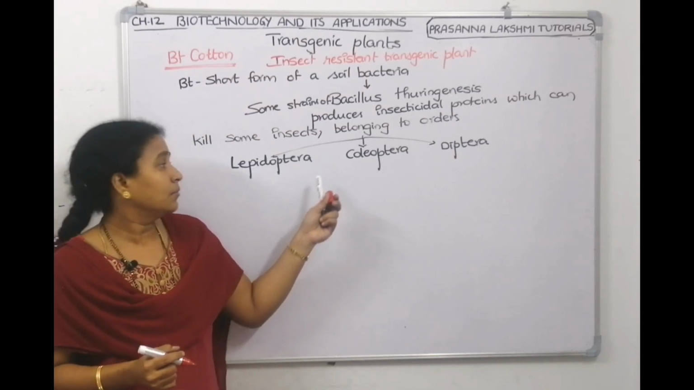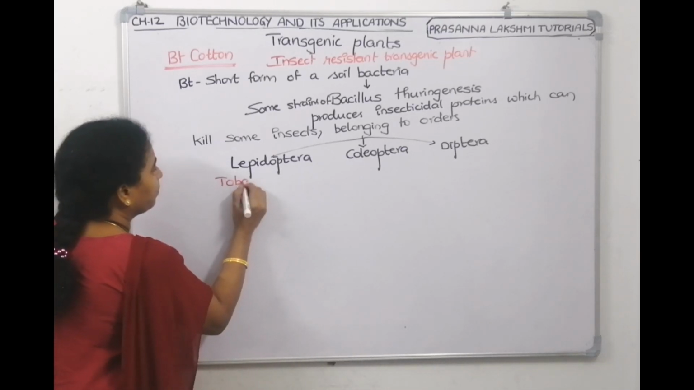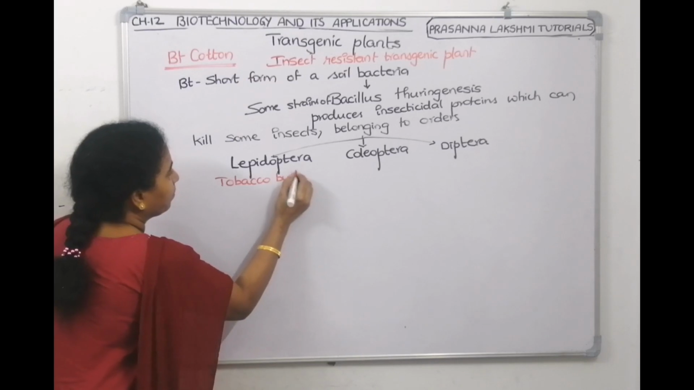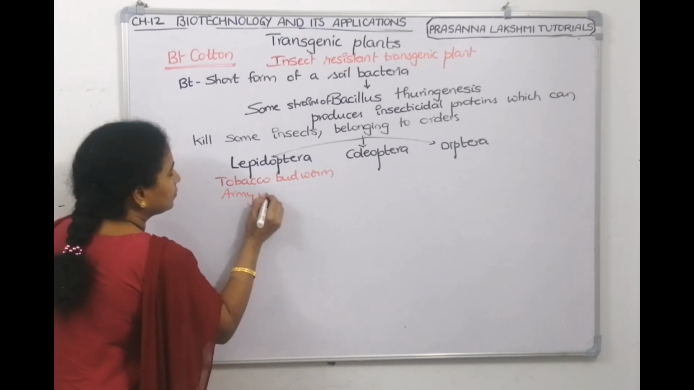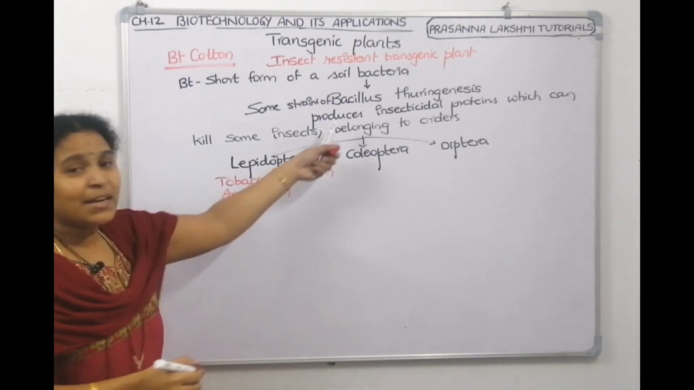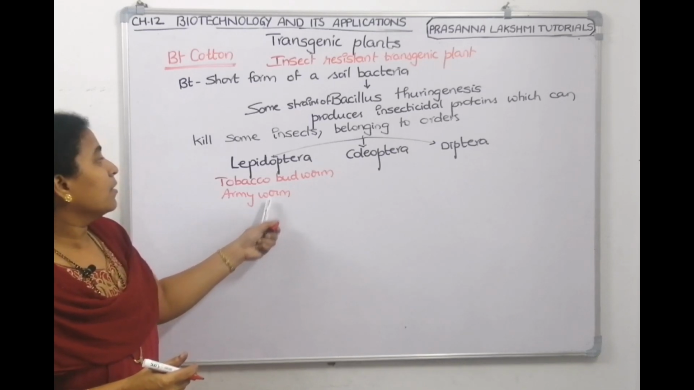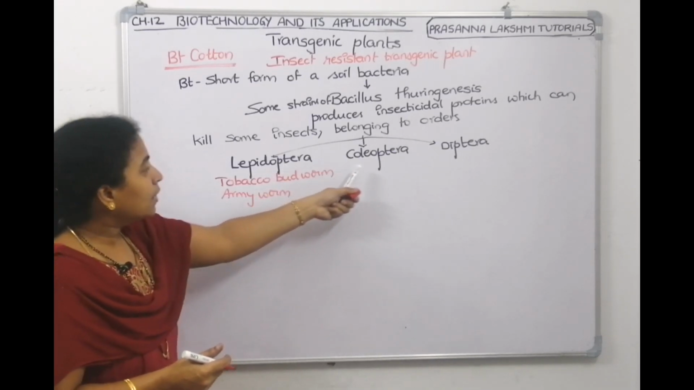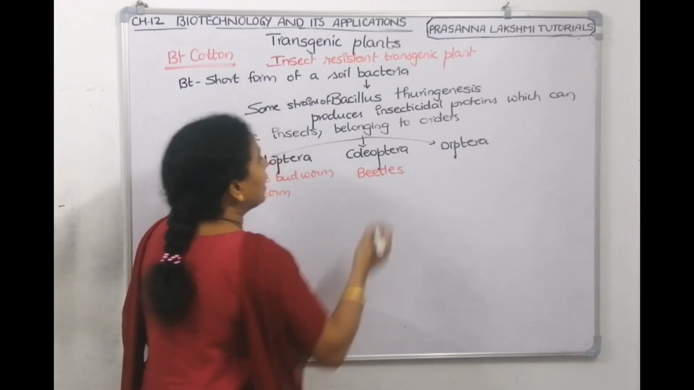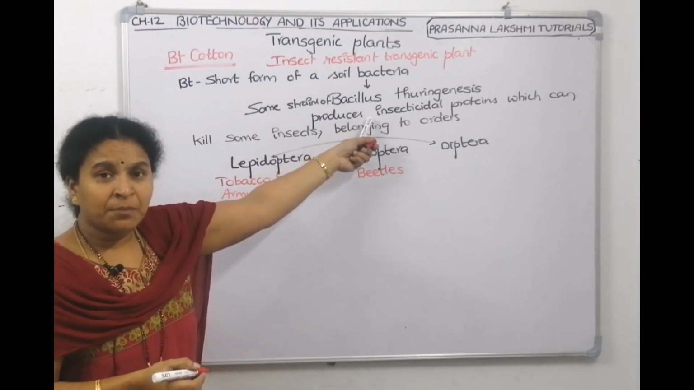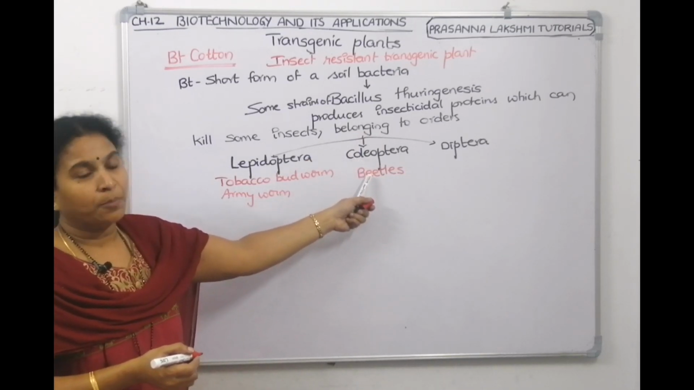So which insect can we tell here? Tobacco budworm and armyworm. So this BT toxin can kill these two groups of insects which come under this order. Now under Coleoptera, beetles will come. Again, this BT toxin can kill beetles which come under the order called Coleopterans.